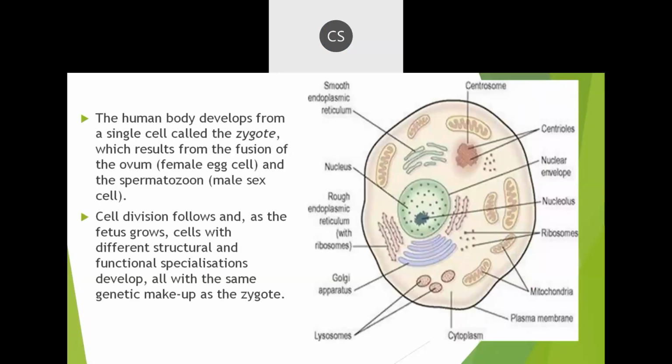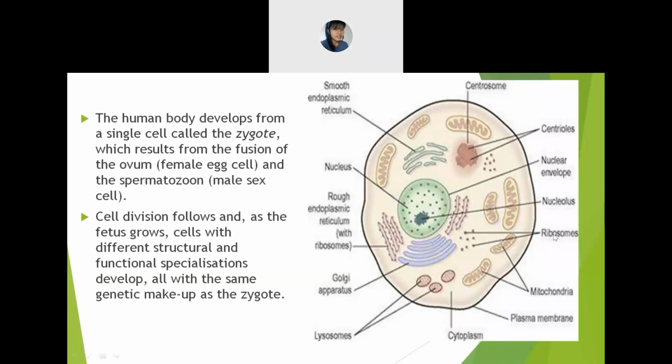Okay, so now let's talk about this. The human body develops from a single cell. Means in the human body, there is a single cell, which is known as a zygote. And this zygote results from the fusion. Fusion means together.